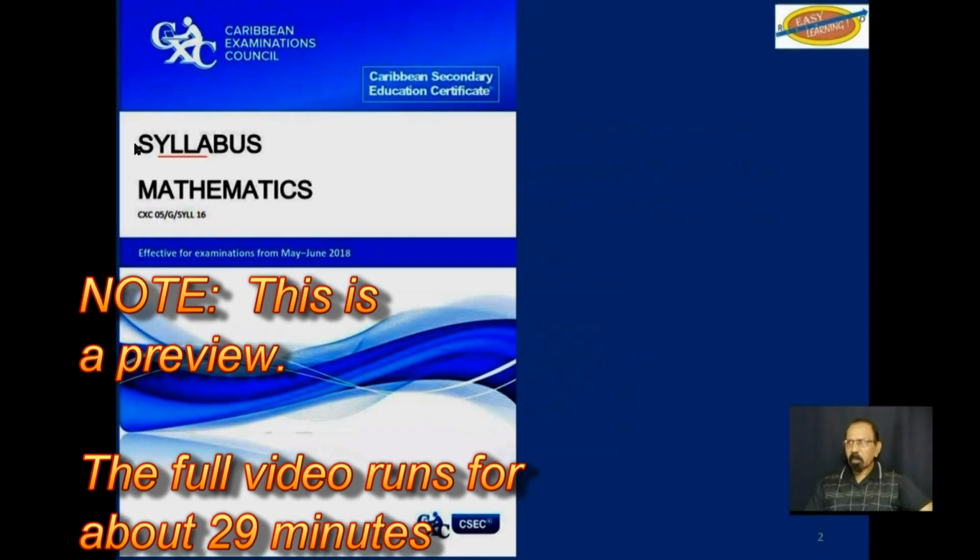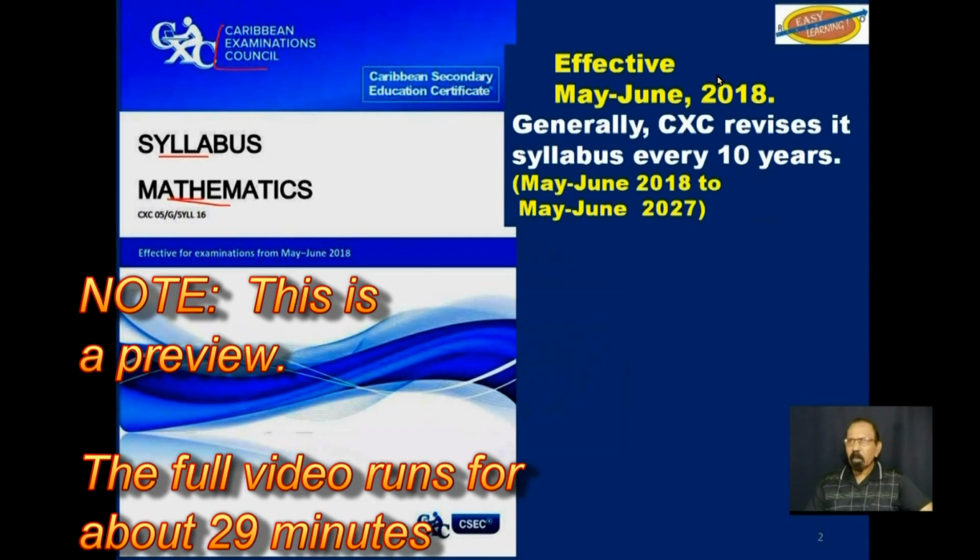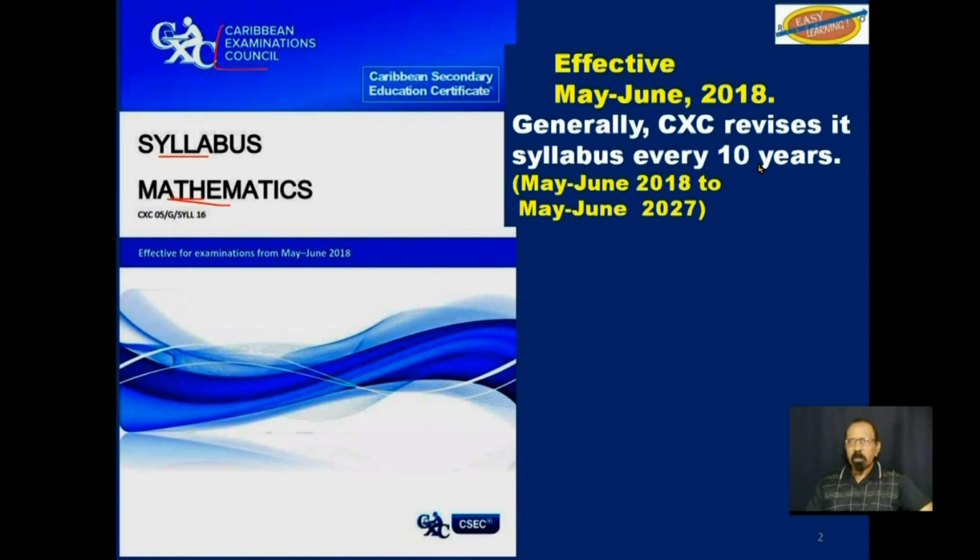We continue with mathematics syllabus for CSEC. Normally, the syllabus runs for 10 years, and this one began in 2018, so it should finish by 2027.